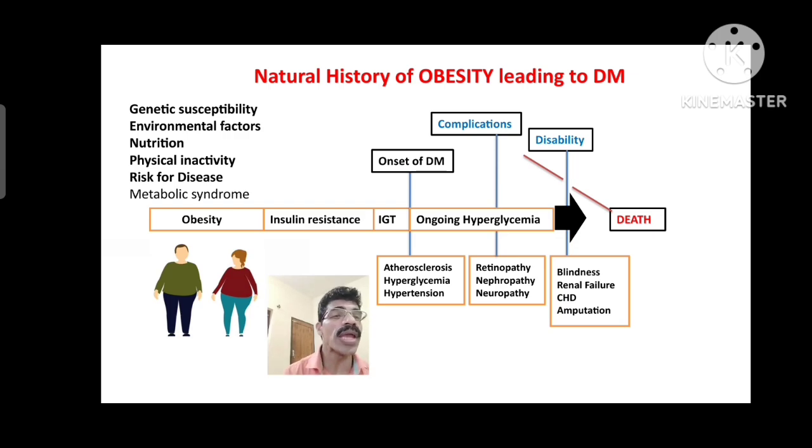All of these may be the disability state of diabetes mellitus, or with these complications the patient can have permanent disability, and in the last stage there will be death of the person who suffers from diabetes mellitus and its complications. This is the natural history of disease for diabetes mellitus, caused by obesity, and how obesity will lead to complications, disability and death.